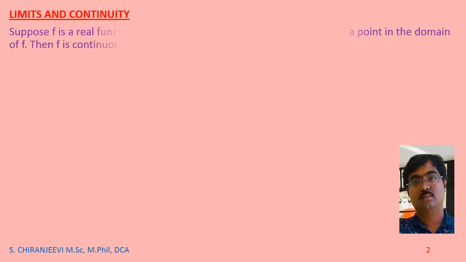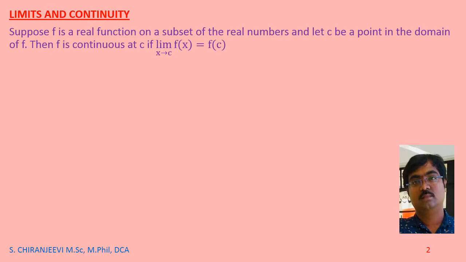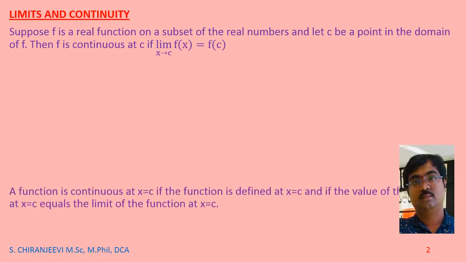Limits and continuity. Suppose f is a real function on a subset of the real numbers and let c be a point in the domain of f. Then f is continuous at c if limit x tends to c f of x equals f of c. See here, the limit of the function and the function value are the same. Then we call f continuous.